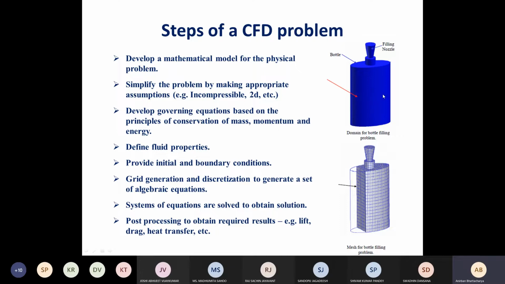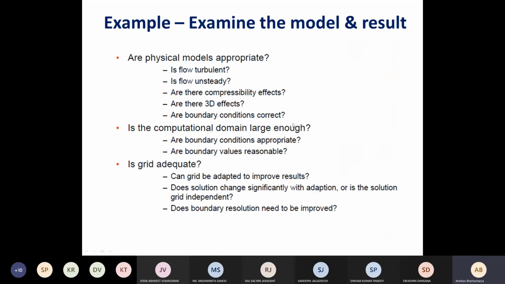For example, for temperature, I can specify that all the walls are at room temperature, or maybe instead of temperature, I can specify the heat that is being passed from the walls to the inside. So a heat flux condition can be given. Again, we can study later, but these boundary conditions have to be correct. For flow, we can give that some flow is coming from the inlet with a certain velocity, 0.1 centimeter per second. Everywhere else, at the boundary, the flow velocity is 0 because it is like a solid wall. There cannot be any flow velocity at the solid wall. Like this, we have to check whether the boundary conditions have been given correctly or not.